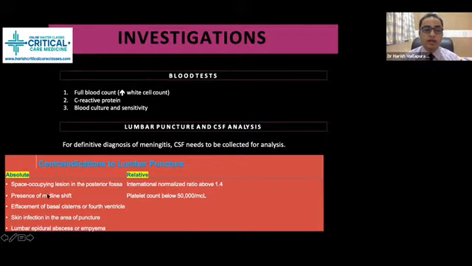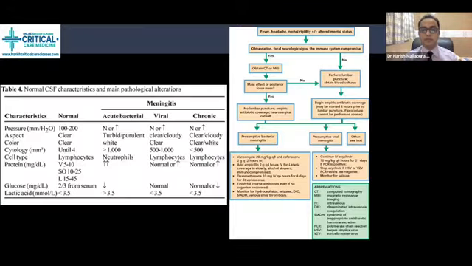So these are the absolute contraindications. When a patient has INR above 1.4, okay, or platelet count is less than 50,000, these are the relative contraindications. We need to support them with platelets or FFP before we proceed for lumbar puncture. So very, very important before we jump on the LP.